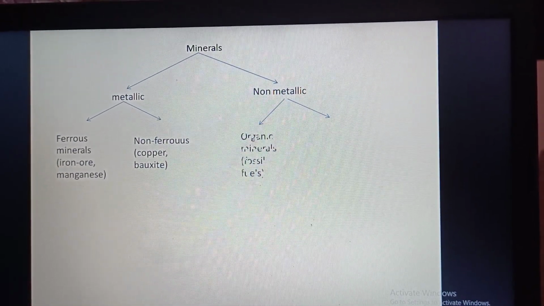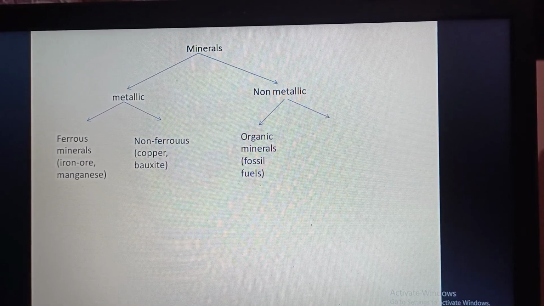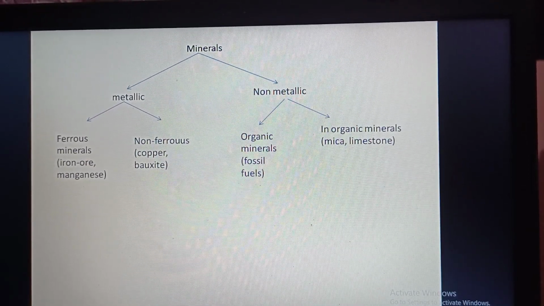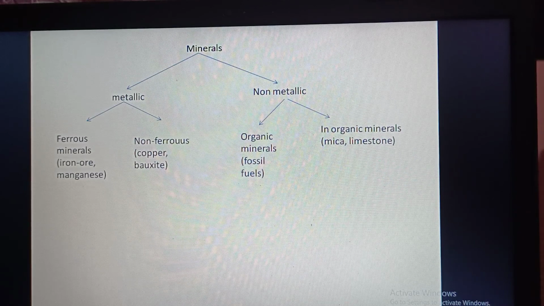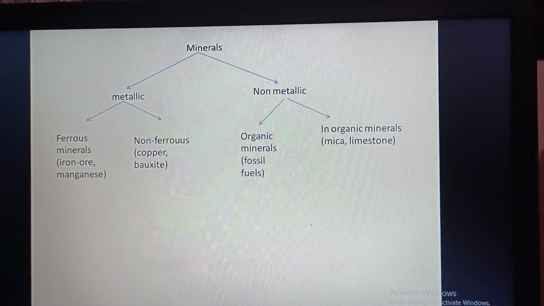They are also divided into organic minerals and inorganic minerals. Organic minerals, for example fossil fuel. Fossil fuel is formed by the decomposition of organic matter. How is it formed? It is formed by the decomposition of organic matter. And inorganic minerals, for example mica and limestone.